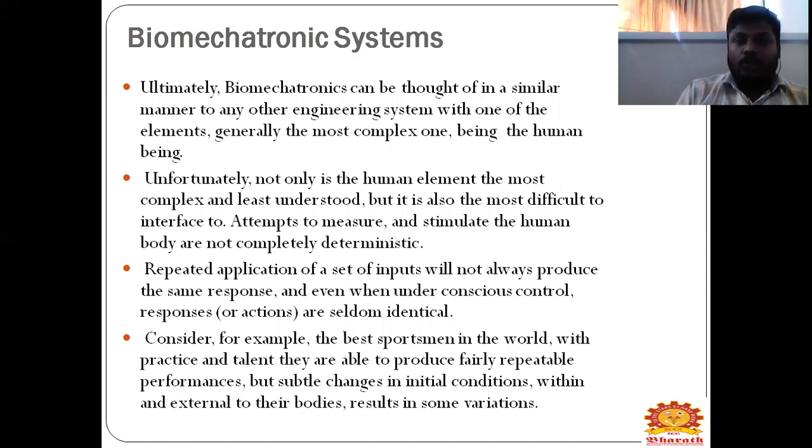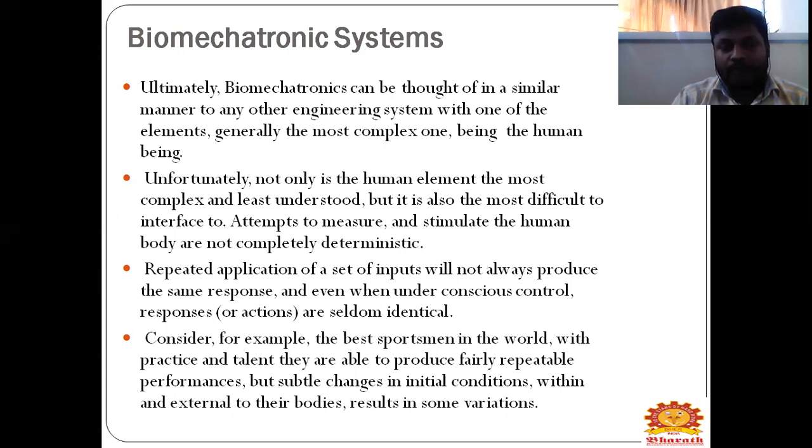Unfortunately, not only is the human element the most complex and least understood, it is also the most difficult to interface. Attempts to measure and stimulate the human body are not completely deterministic. Repeated application of a set of inputs will not provide the same response, and even under conscious control, responses or actions are seldom identical.